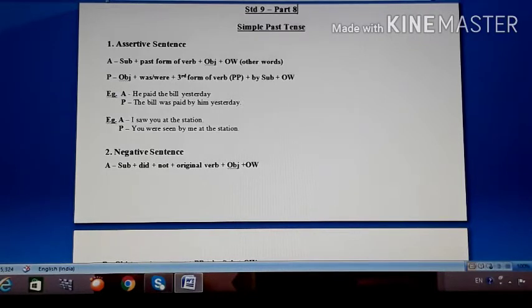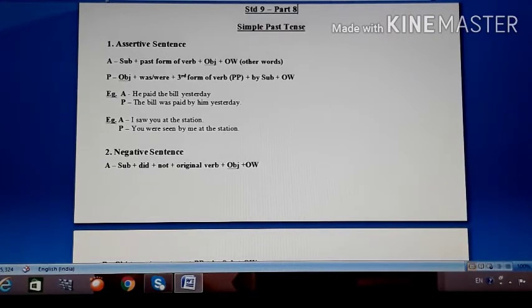Students, remember in my previous video we had discussed the active passive of simple present tense. In simple present tense, how active of assertive sentence, interrogative sentence, negative sentence, simple question, WH question, how the passive of all these types of sentences is done. Now today we will continue with the same topic, but today we will learn the passive of different sentences in simple past tense. So now we take a new tense, okay, that is simple past tense.